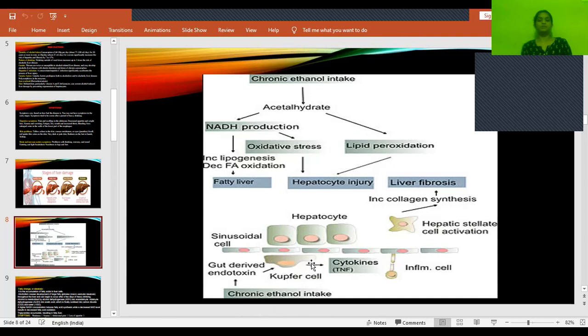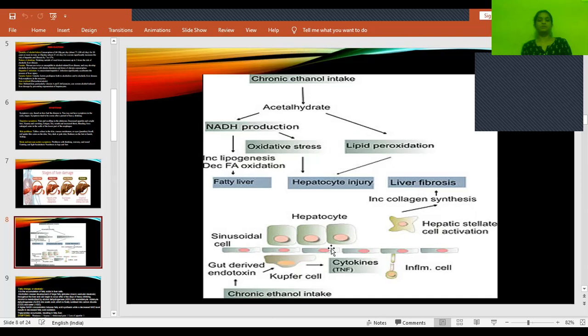They will activate the production of certain pro-inflammatory cytokines, like TNF, that is tumor necrosis factor. When these are released, they cause inflammation of these hepatocytes. So the shape of the cells will be changed, leading to stellate cell activation. When these cells get activated, they cause an increase in collagen synthesis. When collagen replaces the normal tissue, it causes liver fibrosis.